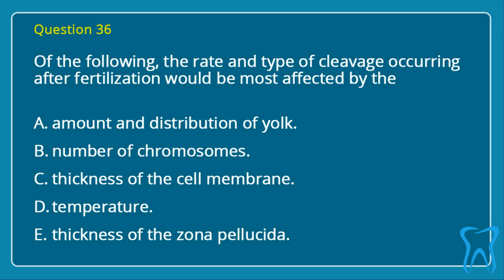Ectoderm. Question 36. Of the following, the rate and type of cleavage occurring after fertilization would be most affected by the A. Amount and distribution of yolk. B. Number of chromosomes. C. Thickness of the cell membrane. D. Temperature. E. Thickness of the zona pellucida. Correct answer is A. Amount and distribution of yolk.